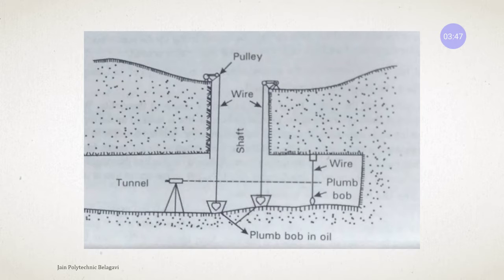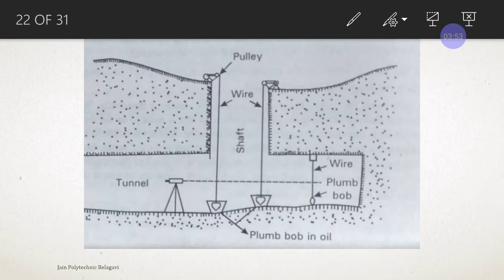Now, to start with transferring of the center line alignment to the underground surface of the tunnel. So the first thing you have to see is that this is a ground surface, right? And there are markings done using pegs at equal intervals.